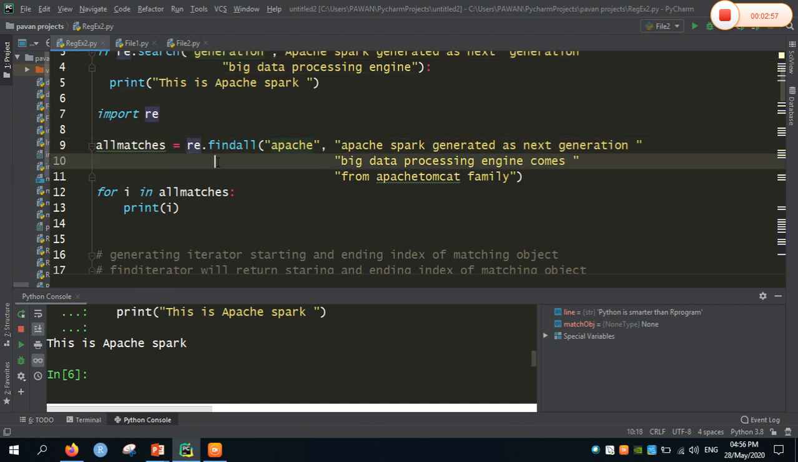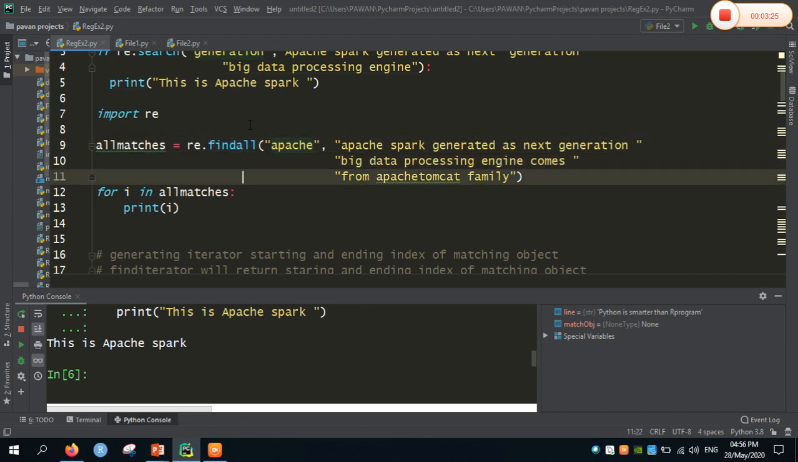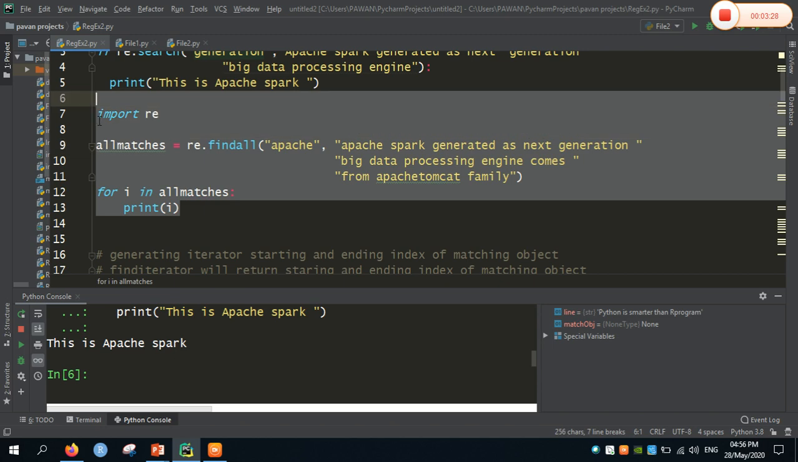And the second case is finding all the patterns. For example, here I have taken a group of words or even a paragraph which contains Apache Spark generated as a next generation big data processing engine, comes from Apache Tomcat family. In this group of words, I am going to find the word Apache. So in order to find all the occurrences of the word Apache, I am going to use a method called findall. So let me run the code first.